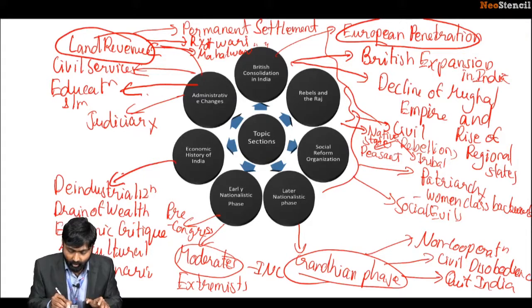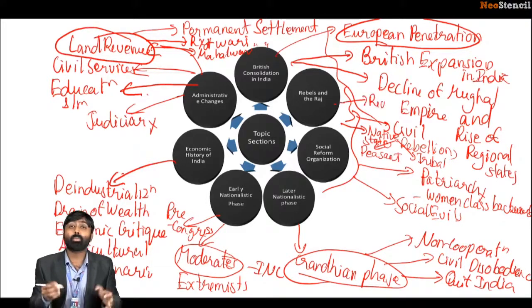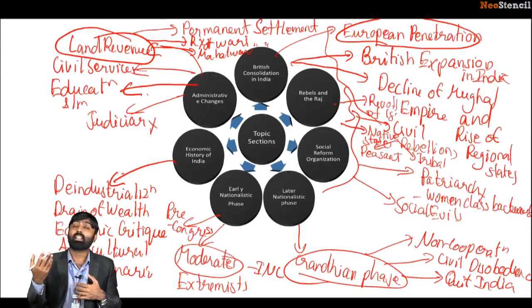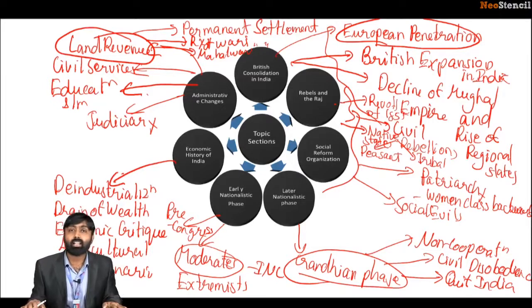So one of the most important topics of rebels and the Raj is the revolt of 1857, which was described to be the first war of independence, first by Karl Marx, then by V.D. Savarkar in 1910. This is the area that we will be looking at in this chapter. But this is an area that has very rarely appeared in the UPSC's question scanner, so the priority you accord here is lower.